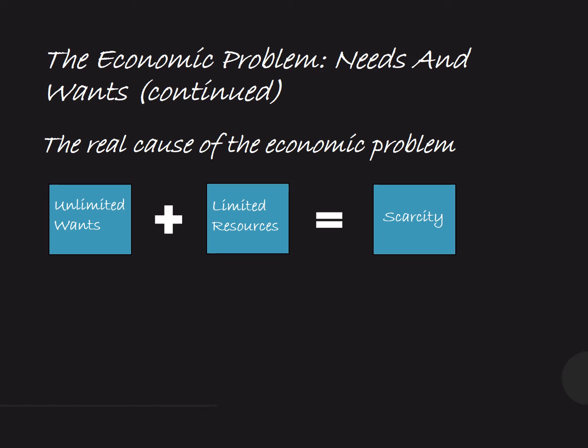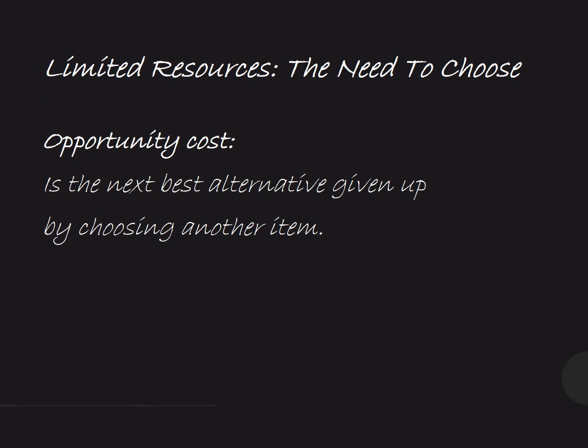If both would be limited, there would be no scarcity, or if they both would be unlimited, there would be no scarcity. But since wants are unlimited and resources are limited, there is no balance. And when there is no balance, we call this imbalance scarcity. So this scarcity now leads us towards the need to choose.